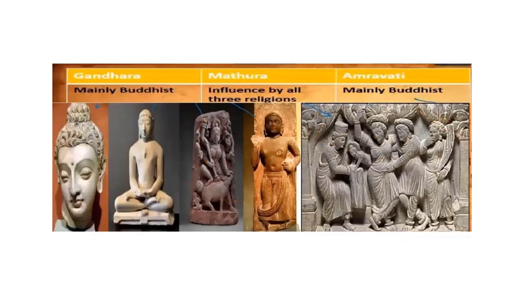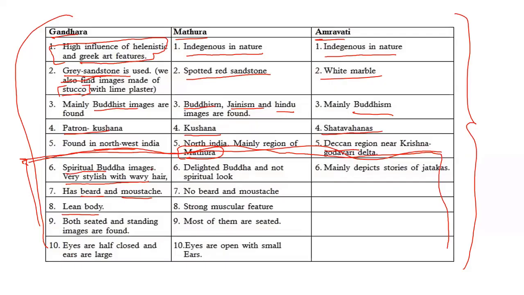Right, this is a Gandhara School of Art Buddha. Here, the hair is very wavy. Eyes are half closed and ears are very big. The body was lean like this, not a fat body. Understood, all of you? Yes, sir. So this was the depiction of Buddha in the Gandhara School of Art.